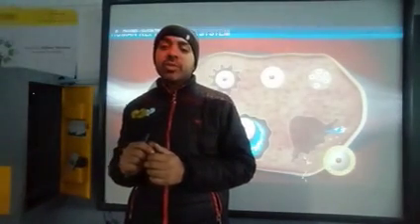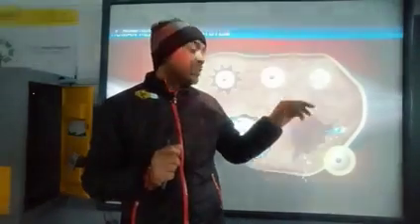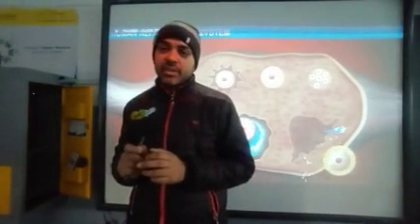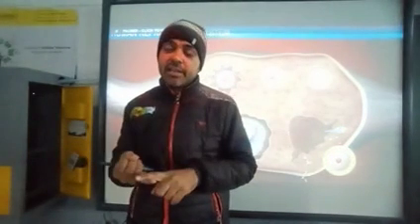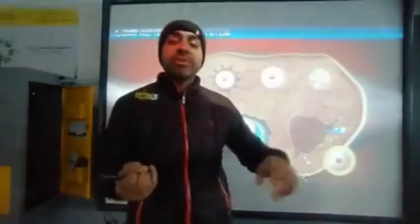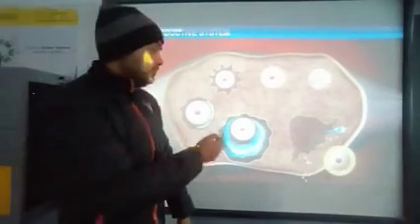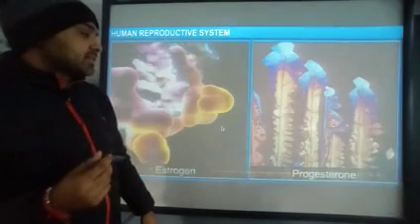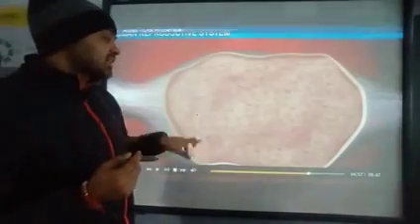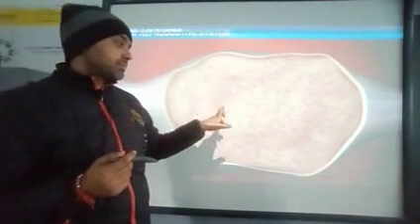Like in the case of male, male releases hormone called testosterone. And in this case of female, it releases the estrogen. These hormones are responsible for the different secondary sexual character as well as the production and maturation of the sperms as well as the egg also. Like estrogen and progesterone. These are the two hormones that are released by the ovary, estrogen and progesterone.